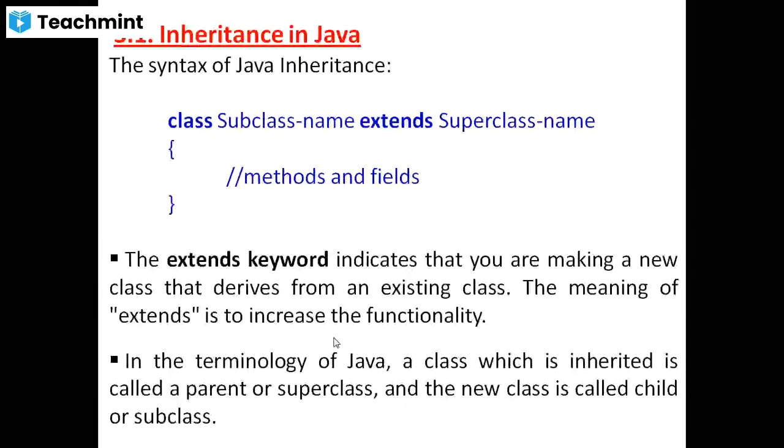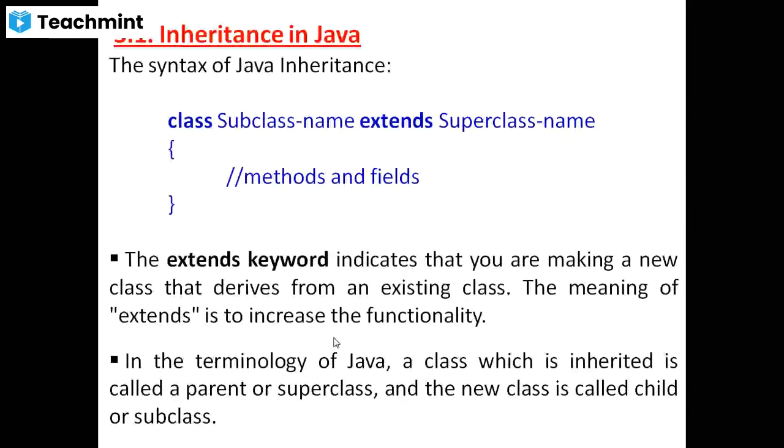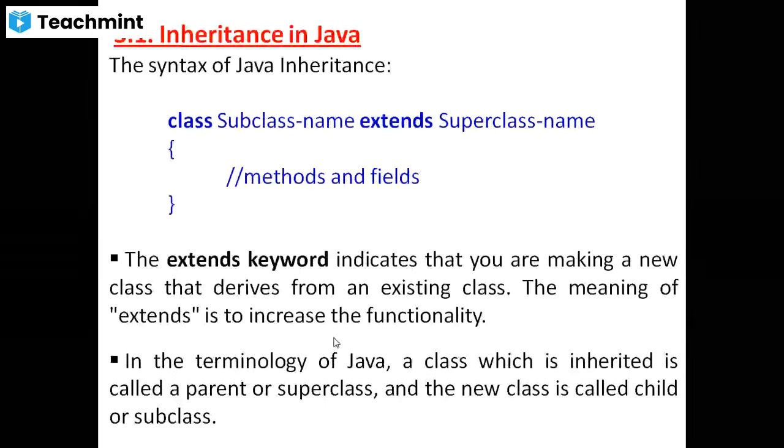Now see, the meaning of extends is to increase the functionality. Increase the functionality means whatever functionalities are present in the old class or superclass, all those functionalities we can use in the child class by using the keyword extends.